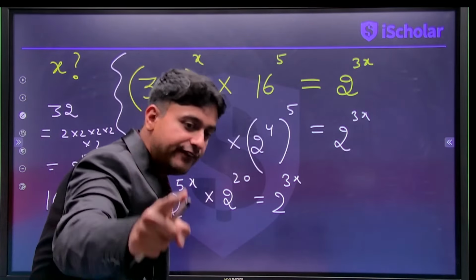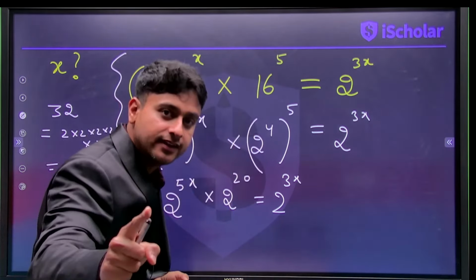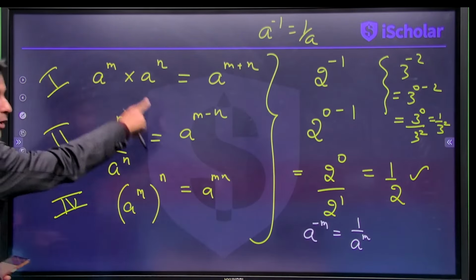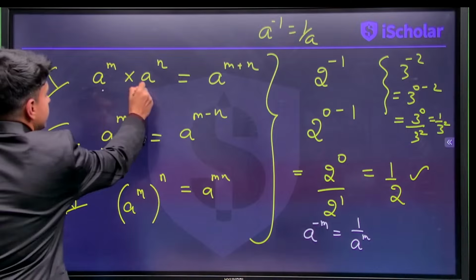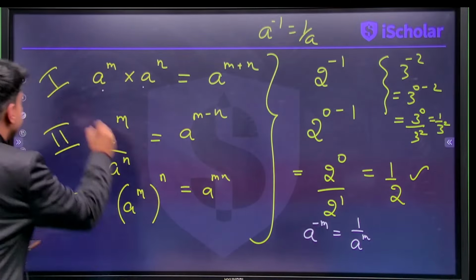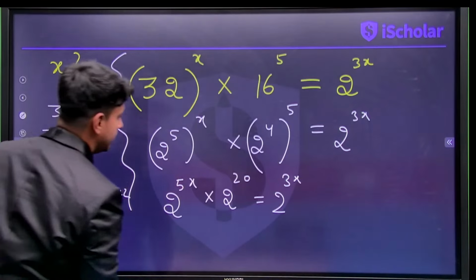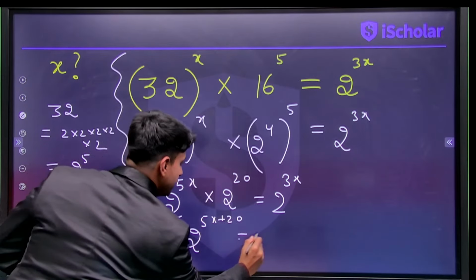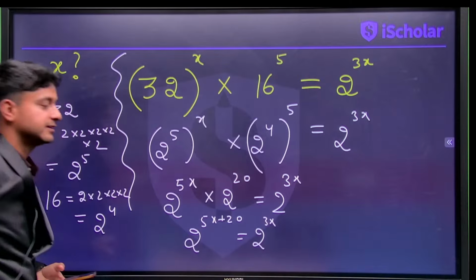When 5x and 20 get added, because we have just derived these properties, a to the power m into a to the power n is a to the power of m plus n. So this will become 2 to the power of 5x plus 20, equal to 2 to the power of 3x.